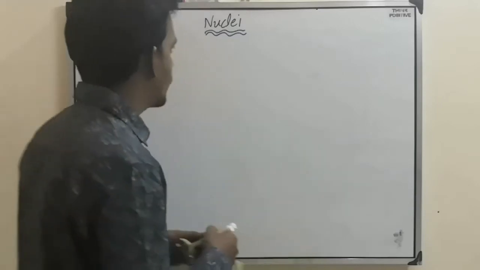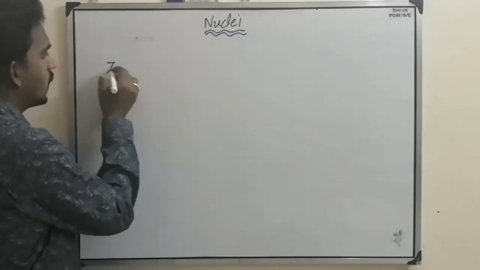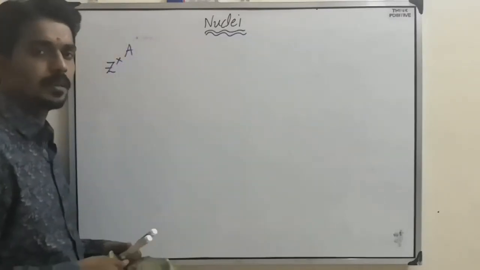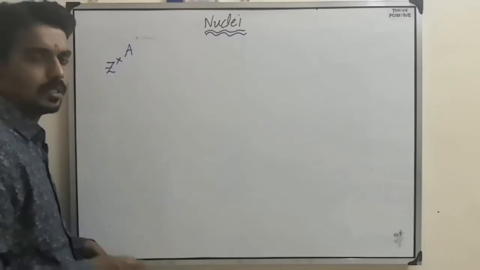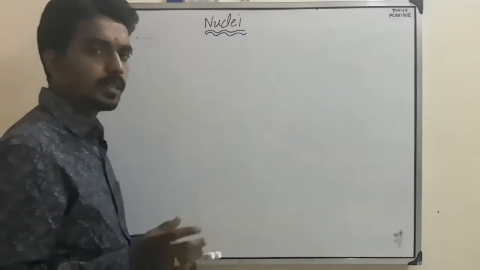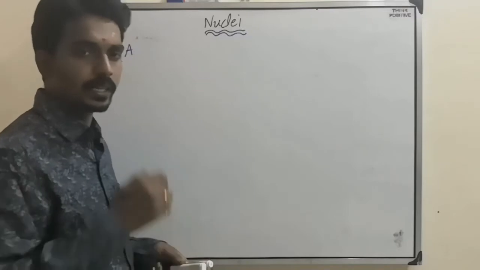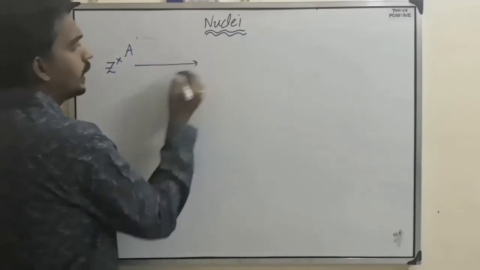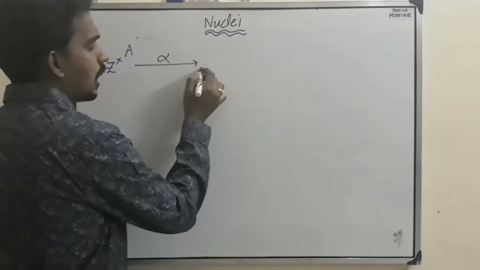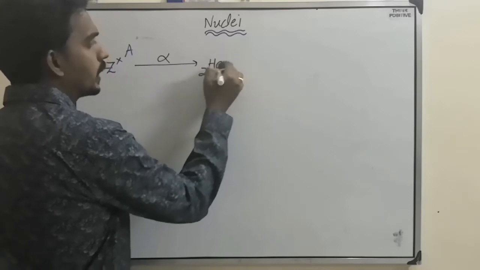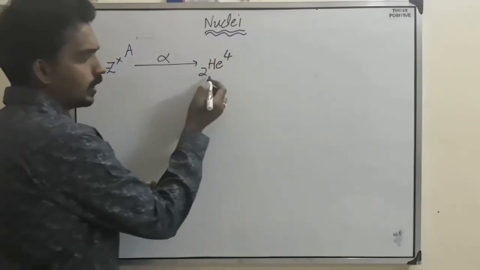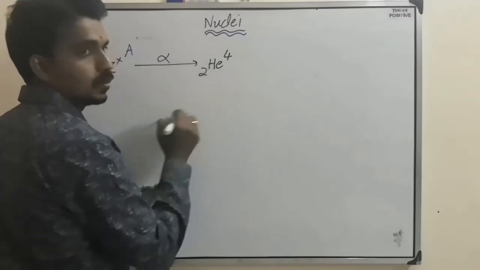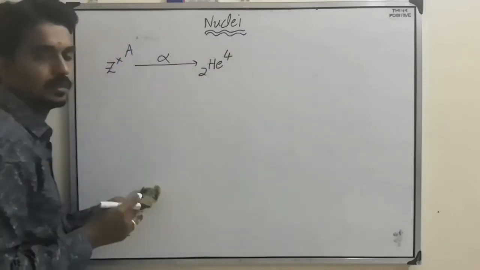When you consider one radioactive element, let's take ZXA, where Z is the atomic number and A is the mass number. There are two different types of radioactive decay processes. First one is, it emits one alpha particle. Alpha particle means 2 helium 4, so in the product the atomic number is 2 and the mass number is 4.